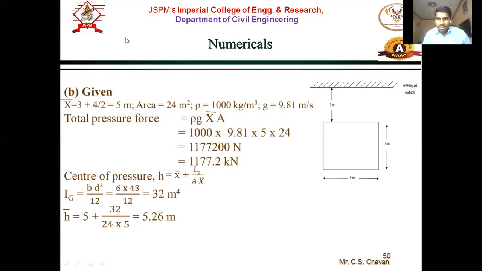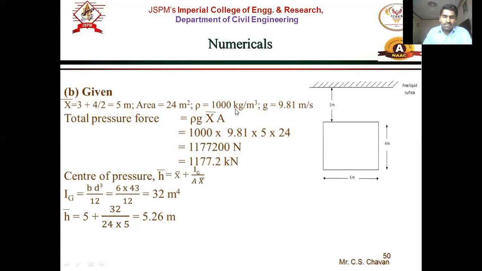So x bar is always measured from the free liquid surface. So from the free liquid surface to the centroid of the given surface, you have to see what is x bar. So 3 plus 4 by 2, it is 3 plus 2 is 5. So area is same, 6 by 4.